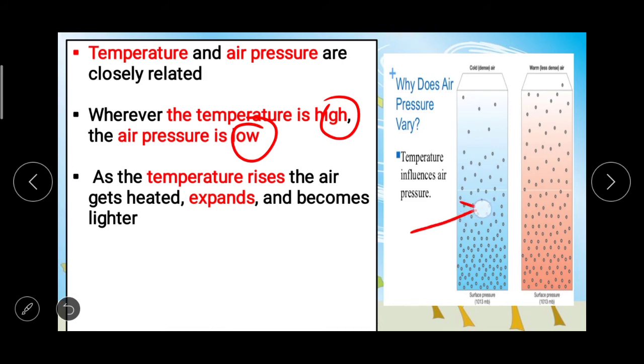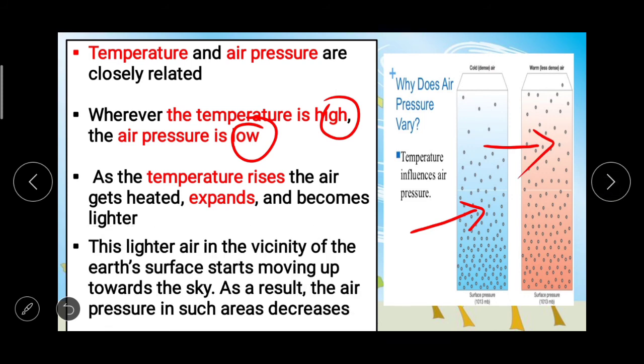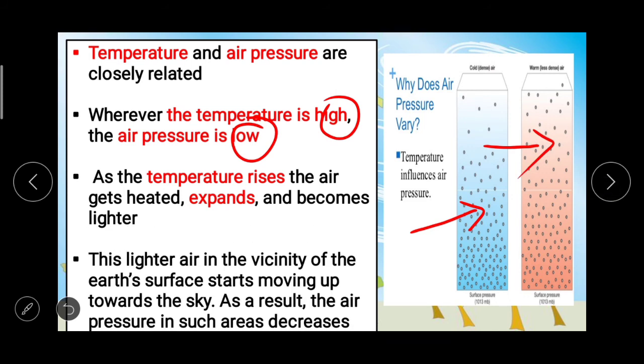Here you can see this lighter air in the vicinity of the Earth's surface starts moving up towards the sky. Once the air becomes light, it travels upward, moves up, and because of this the air pressure in such areas decreases.